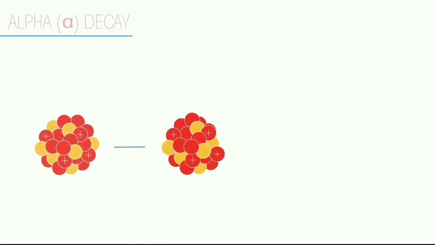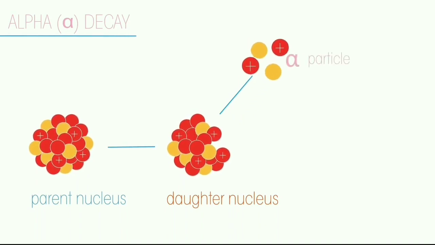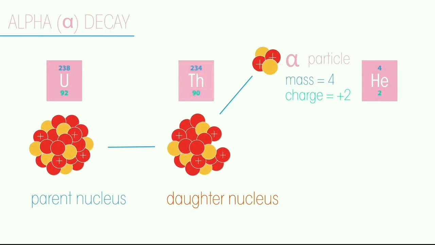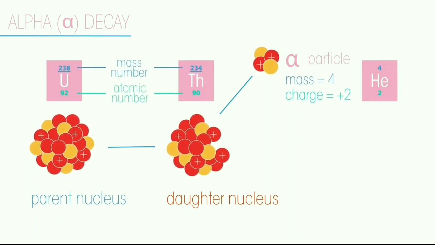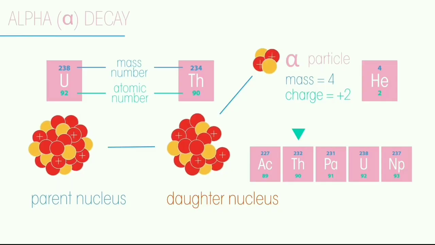Here we have an animation of alpha decay. A large nucleus decays into a daughter nucleus and an alpha particle. The alpha particle has a mass number of 4 AMU and a charge of +2. It is basically a helium nucleus. For example, uranium 238 undergoes alpha decay and decays into thorium 234. According to Soddy-Fajans displacement law, the new atom is shifted 2 groups lower in the periodic table.